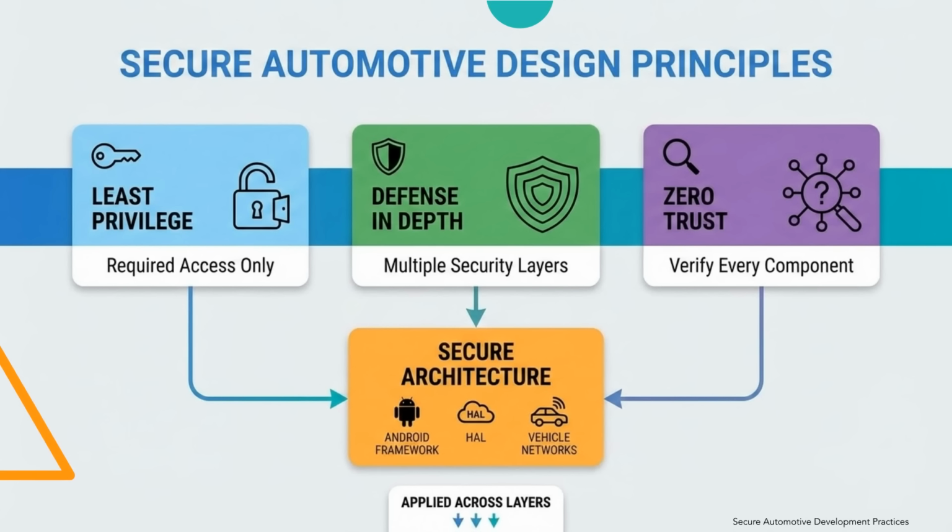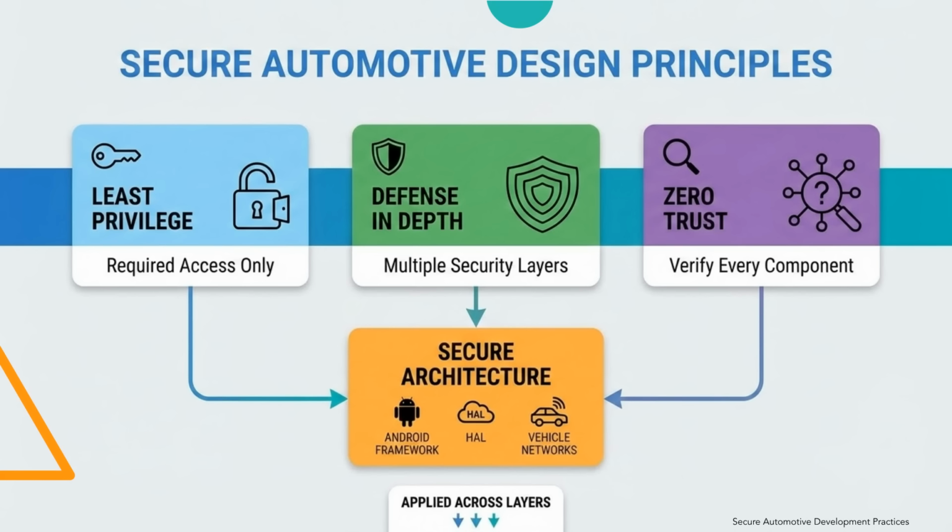Secure automotive design starts with foundational principles that guide all layers. The principle of least privilege ensures each component has only required access, nothing more. For example, infotainment apps should not access powertrain signals unless explicitly required.